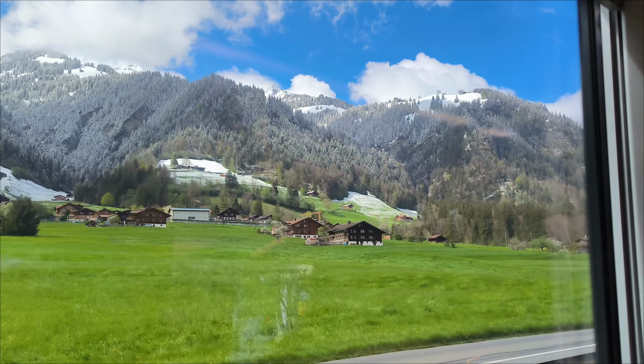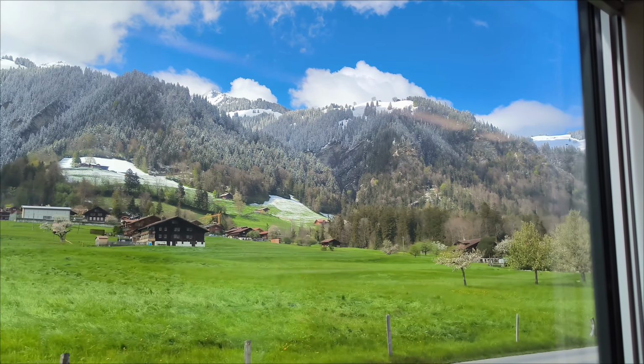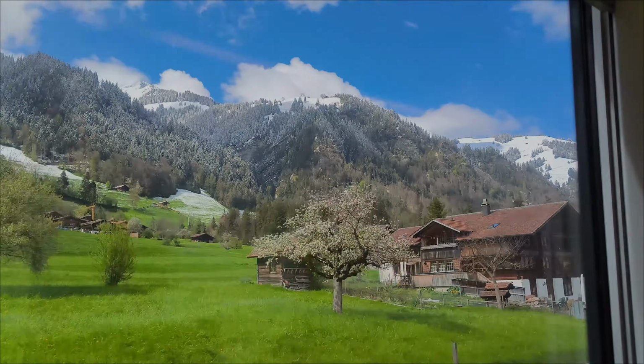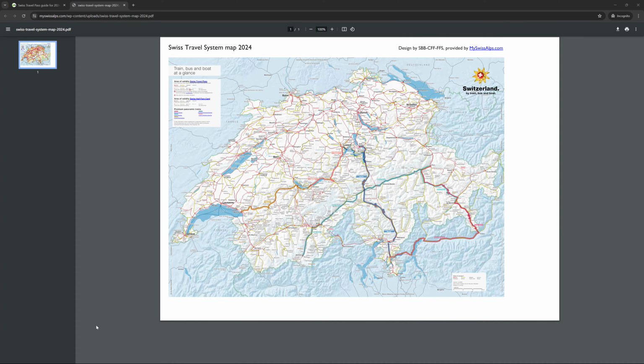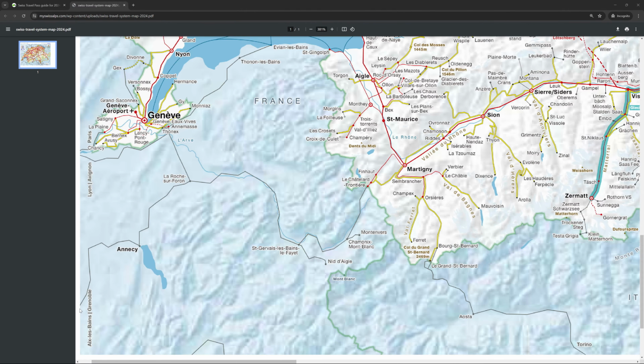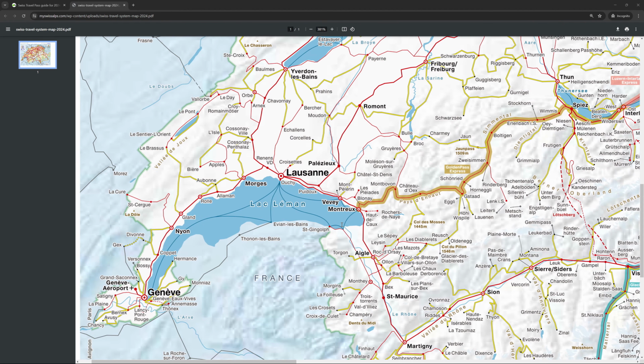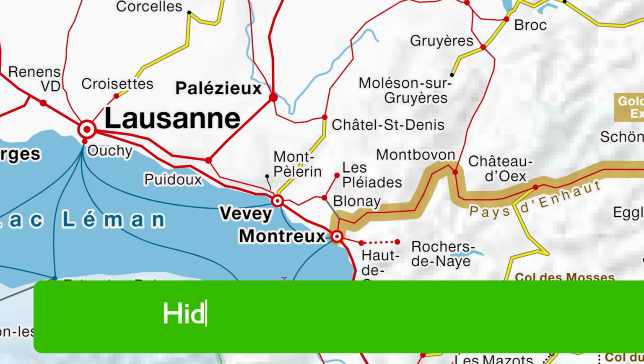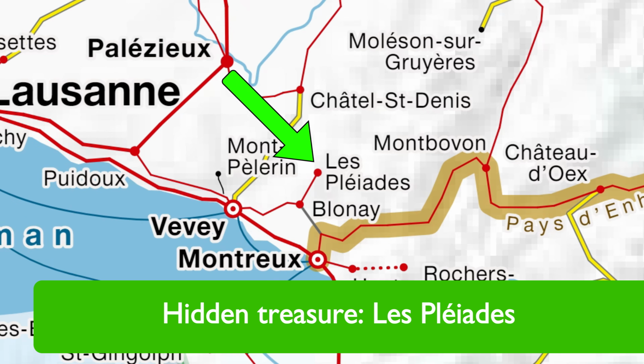I promised you hidden treasures that are free with the Swiss Travel Pass. Here they are. Let's go back to the map. It really pays off to take a close look at it. My first tip is this train line to Les Pléiades in the Lake Geneva area. It is a scenic route to a panoramic viewing point, and it's all free because the map shows a solid line.